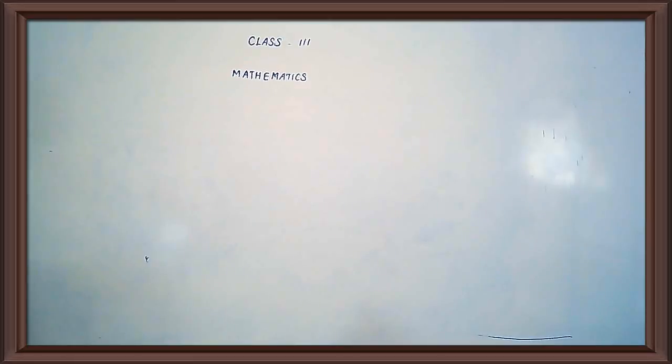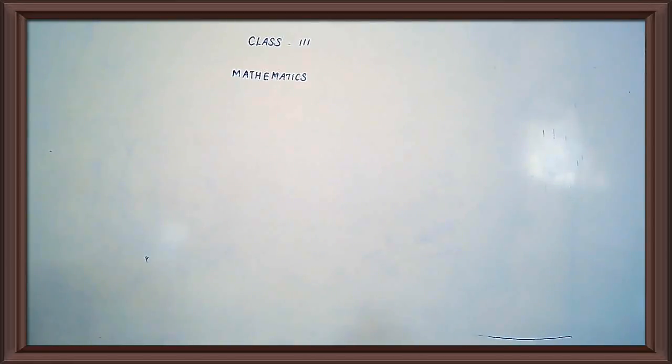The smallest 4-digit number is dash. What will come? 1000. Okay. The smallest 4-digit number is 1000.